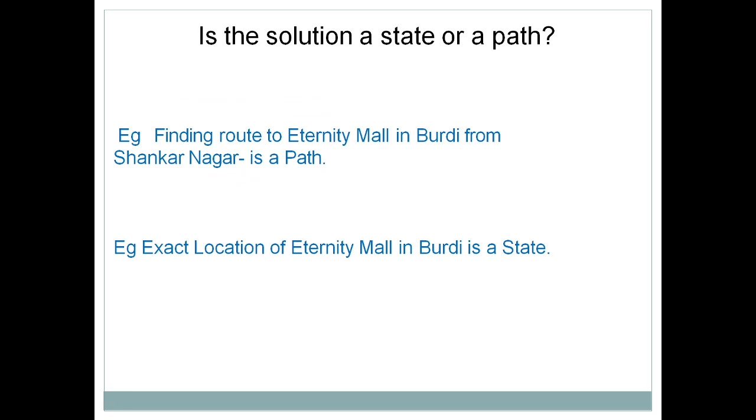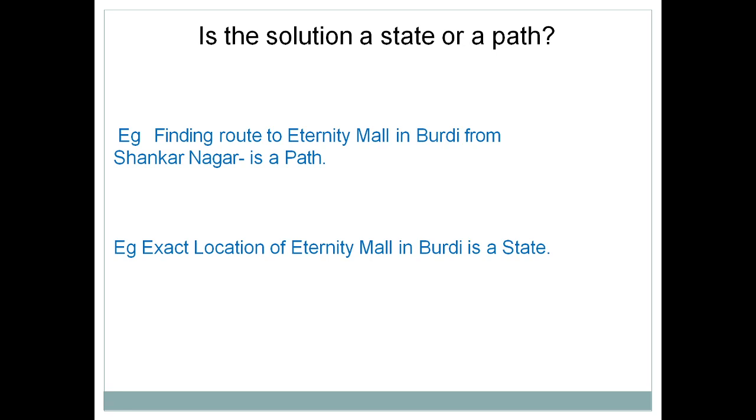Now the next characteristic is, is the solution a state or a path. State means the direct location. Path means you have to start from the initial position and reach the destination. I have taken a simple example, finding the route to Eternity Mall in Birdi from Shankar Nagar. So we can say it is a path, meaning there exists a path from the initial state to the final state.